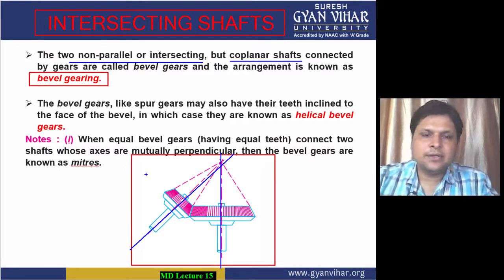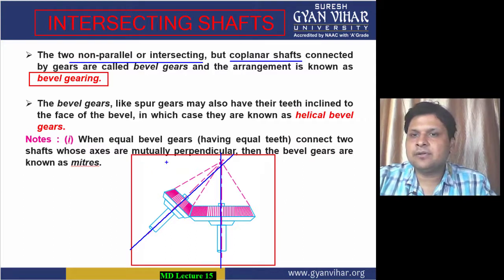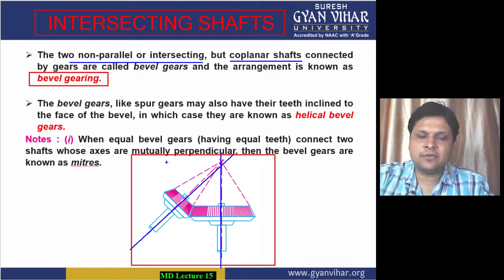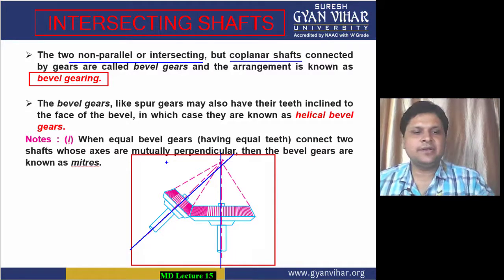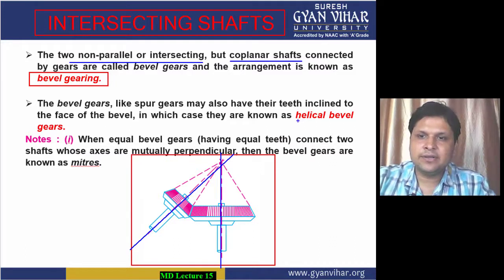The bevel gears, like spur gears, may also have their teeth inclined to the face of the bevel. Here in the case of bevel gears also you can have teeth inclined to the face of the bevel, and in that case we give it the name helical bevel gears.